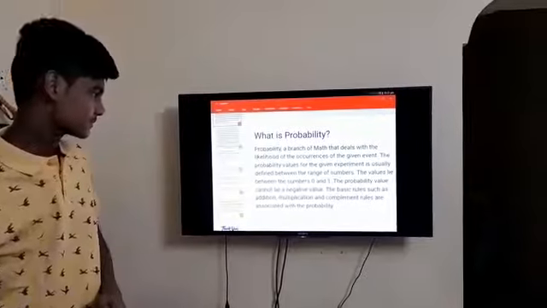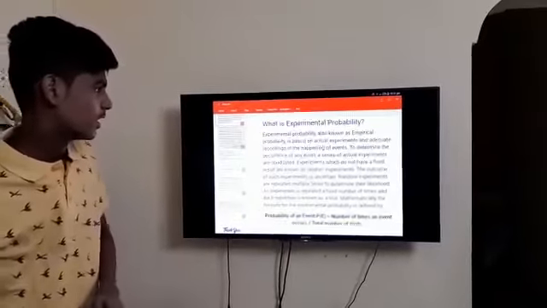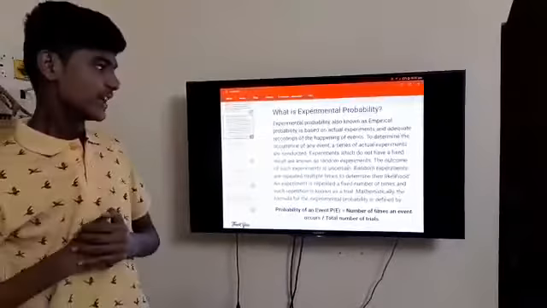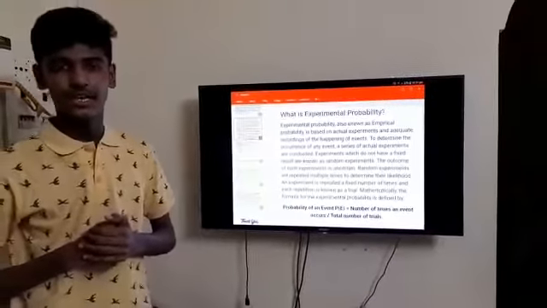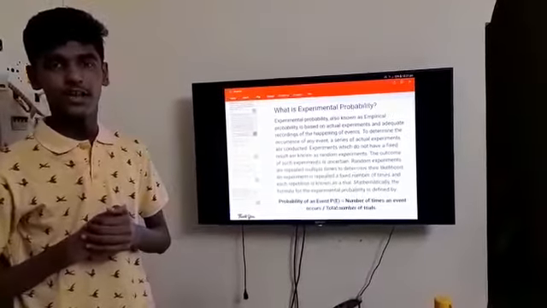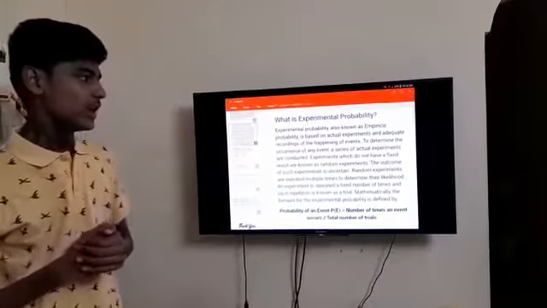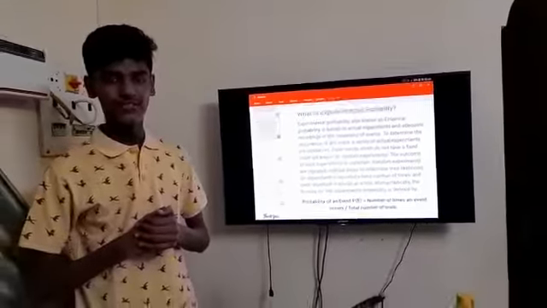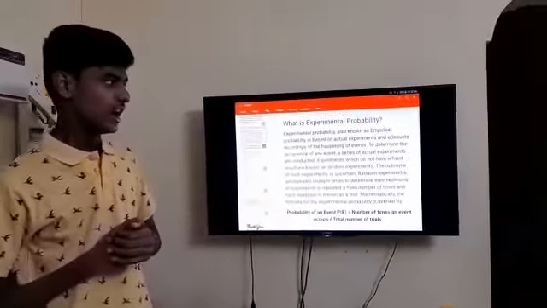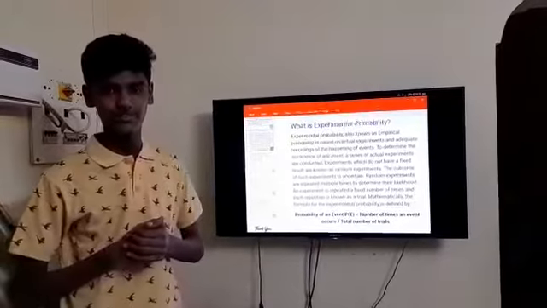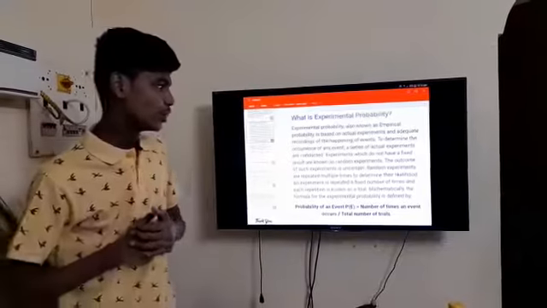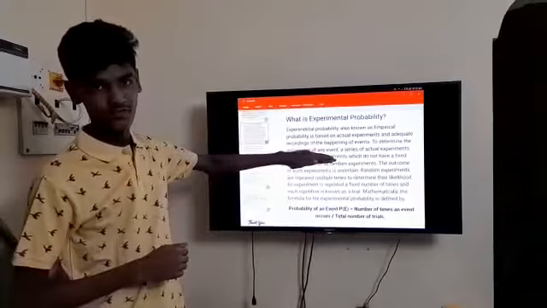Next slide. What is experimental probability? This is the main topic. The experimental probability is also known as empirical probability. It is based on given experiments and the recordings of the happenings of the event. To determine the occurrence of an event, a series of actual experiments are prepared and performed to determine the occurrence of any event.